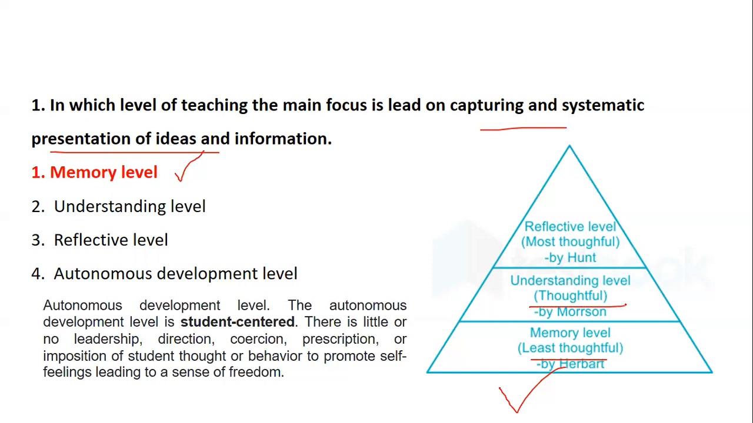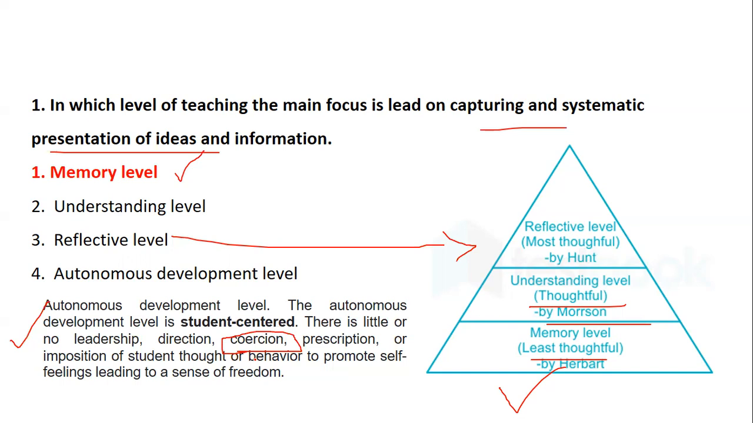The understanding level is the thoughtful level, developed by Morrison. The reflective level is the most thoughtful level, developed by Hunt. And what is this autonomous development level? It is basically student-centered. There is little or absolutely no leadership direction. Coercion means getting something done from students with force or threat, but that is not present. There is no imposition on the students' thought or behavior. This is to ensure that self-feelings lead to a sense of freedom.